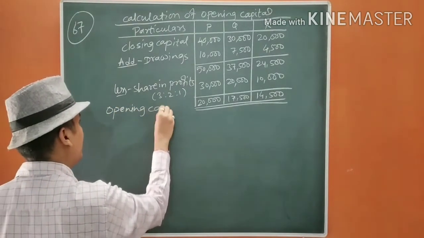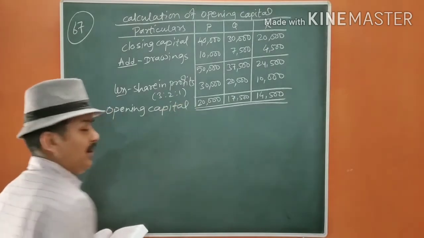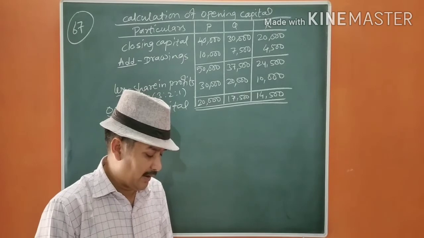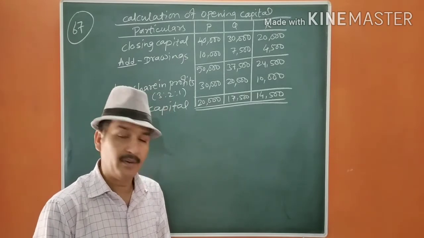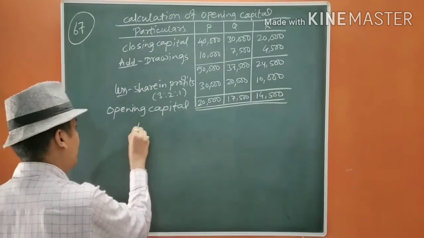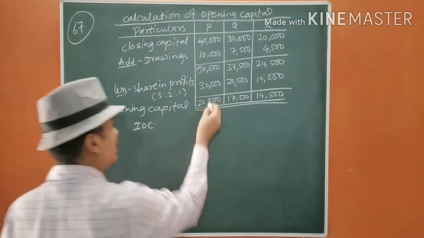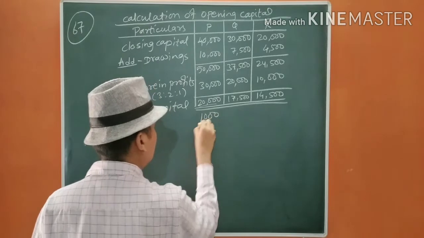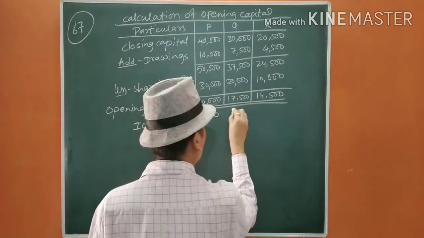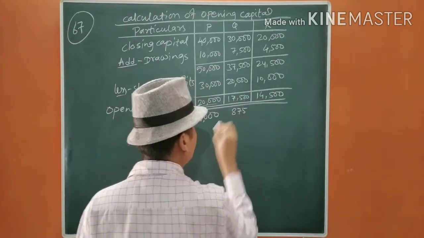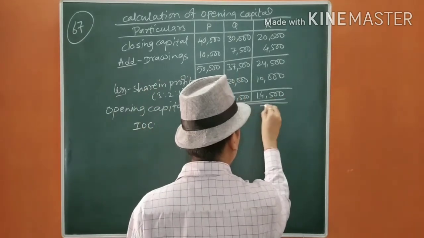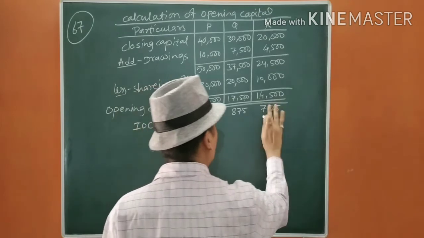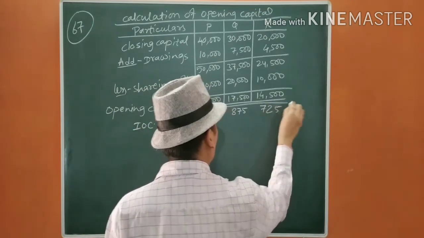Now from that we are going to calculate interest on capital. The rate is given as 5%. So interest on capital will be 5% of that. 10% of 20,000 is 2,000, that means 5% is 1,000. For 17,500 it is 875. For 14,500 it is 725.